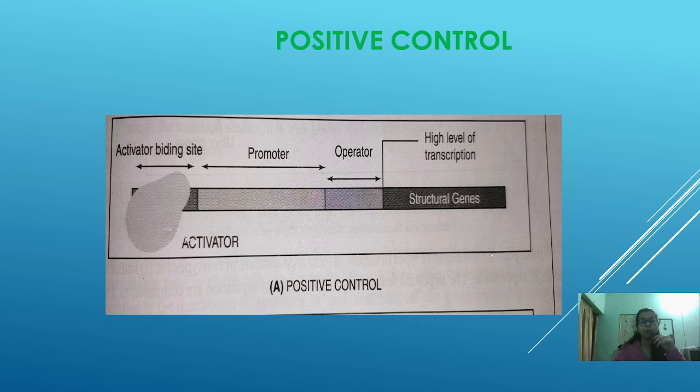Okay, now moving to the very important concept of operon. Before going to the deeper concept of operon, what is operon and what are the structures of operon, we need to understand what is positive control and what is negative control.